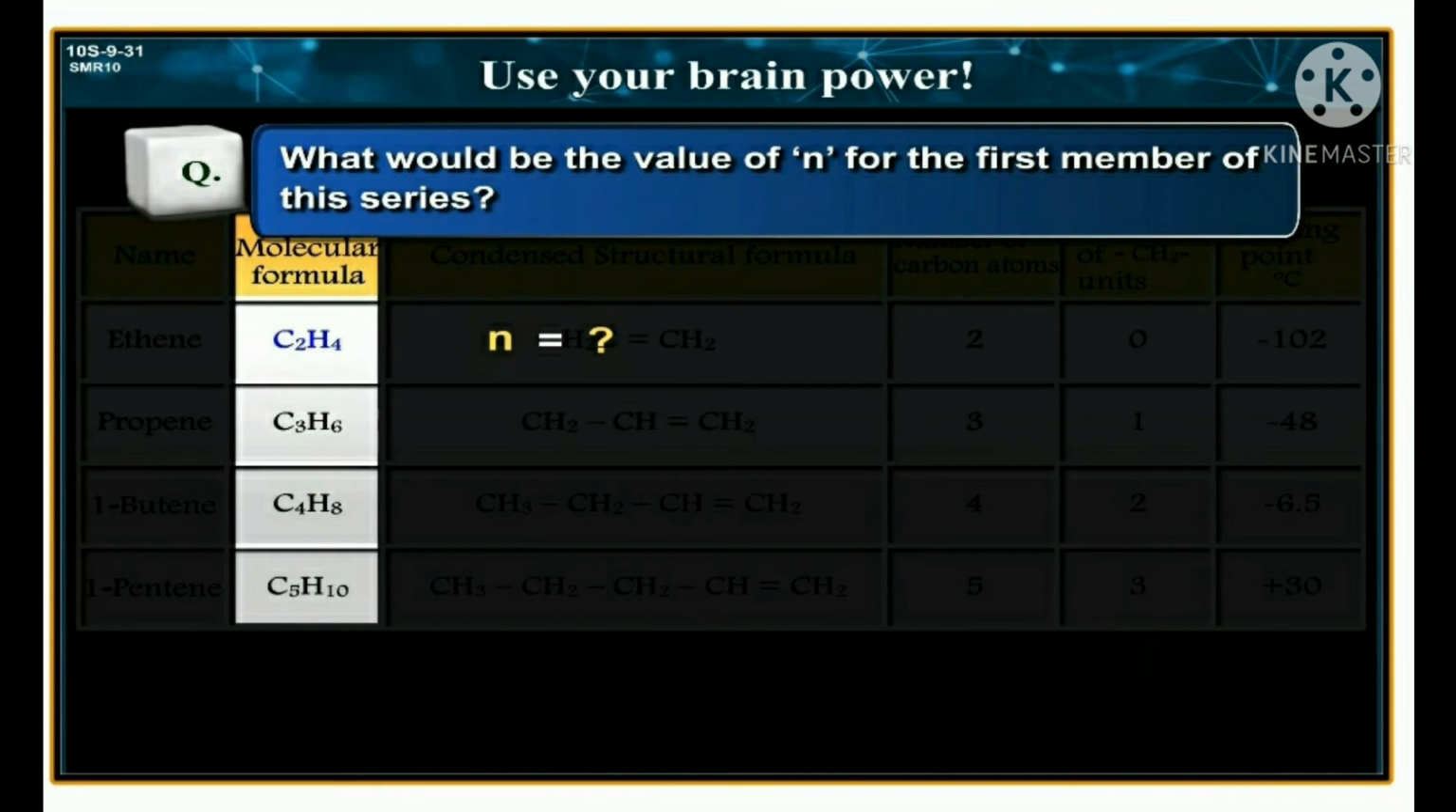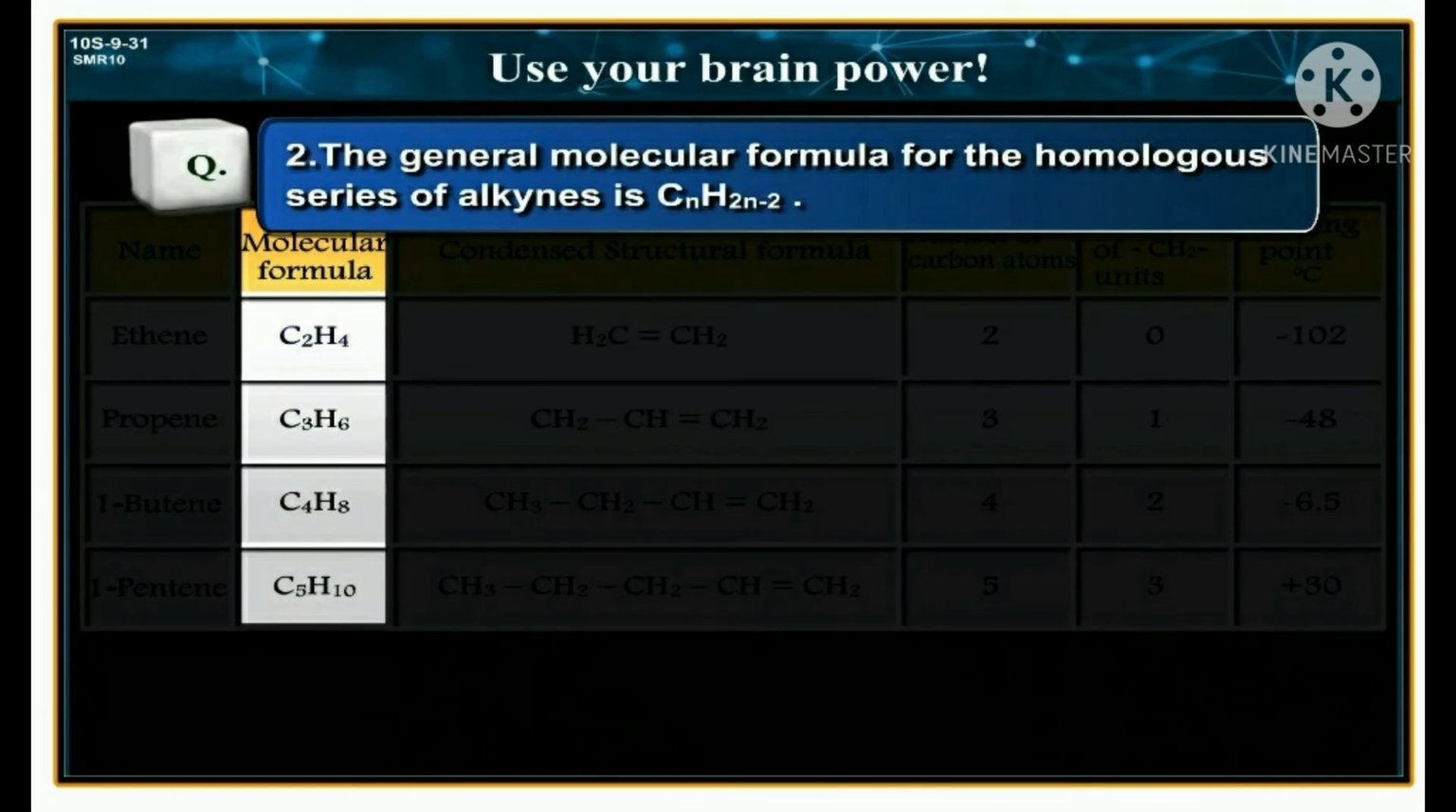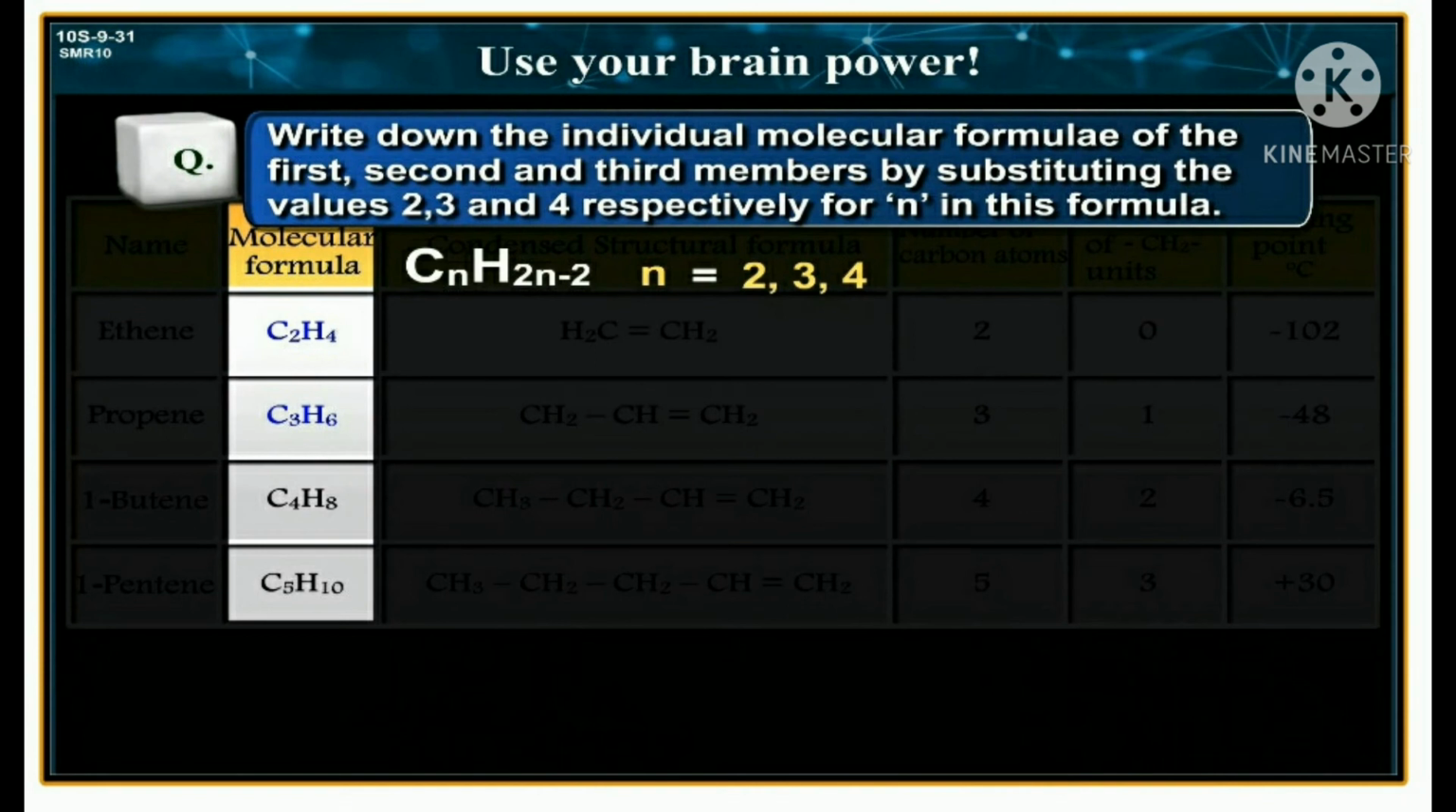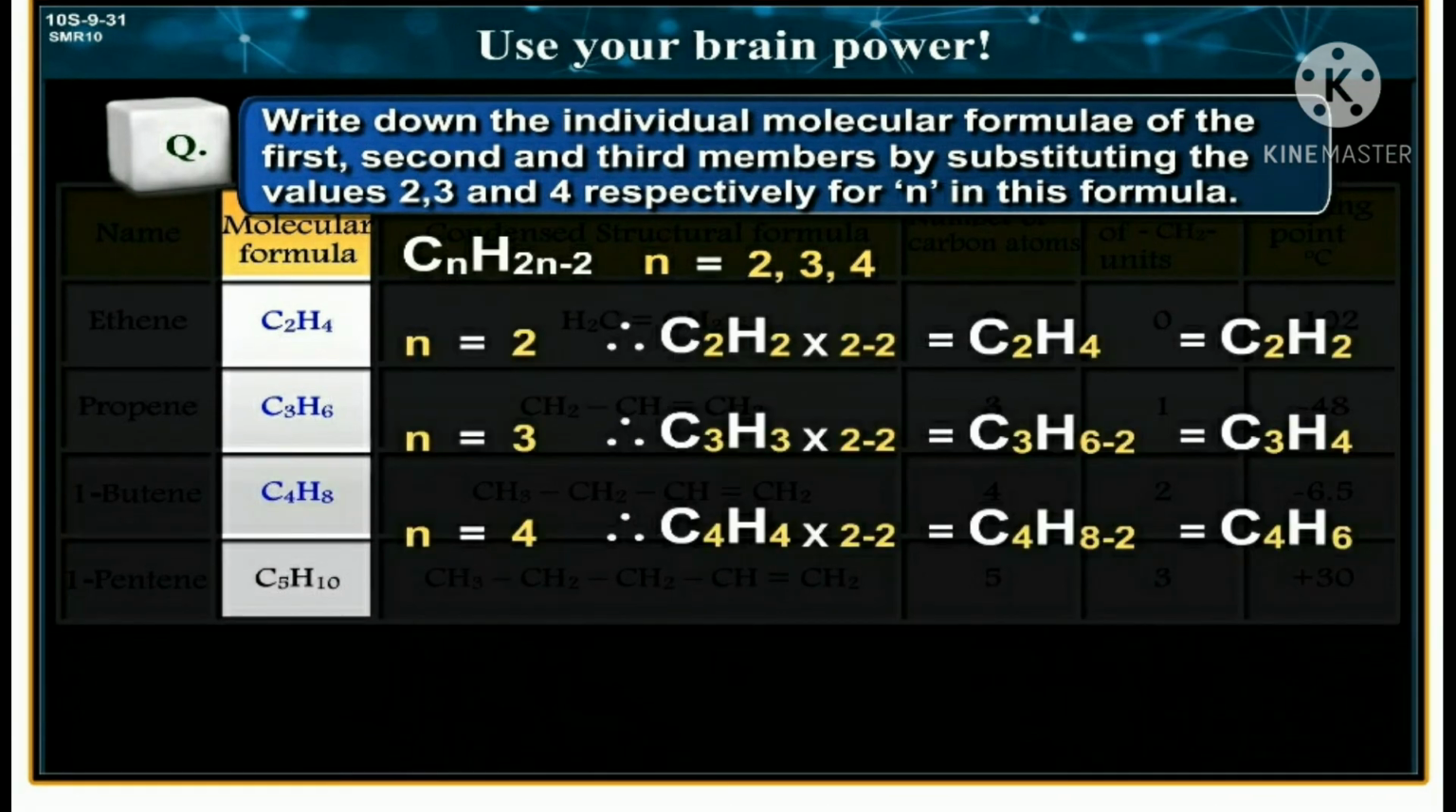Question: what would be the value of n for the first member of this series? The value of n for the first member of the alkane series is 1. The general molecular formula for the homologous series of alkynes is CnH2n minus 2. Write down the individual molecular formulae of the first, second and third members by substituting the values 2, 3 and 4 respectively for n in this formula. The answer to this question is shown above.